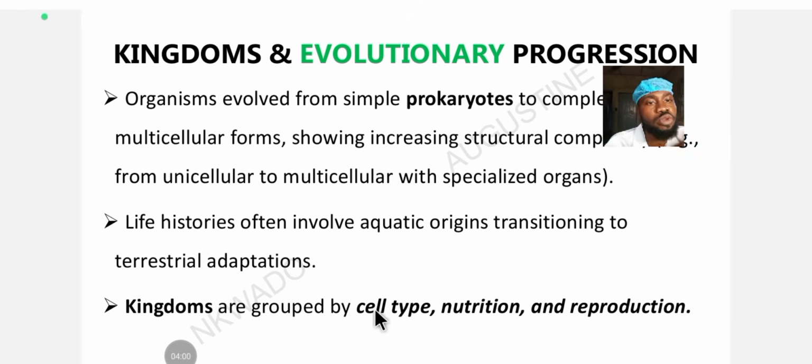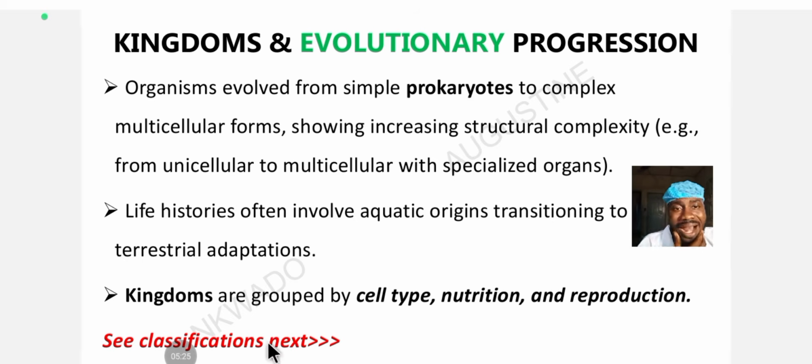Kingdoms are grouped by cell type, nutrition, and reproduction. You know the acronym KPCOFGS: kingdom, phylum, class, order, family, genus, and species. So the grouping of kingdoms is by cells, nutrition, how do they get food, how do they fend for themselves, and reproduction, how do they reproduce? Is it sexual or asexual? What kind of reproduction do they carry out?